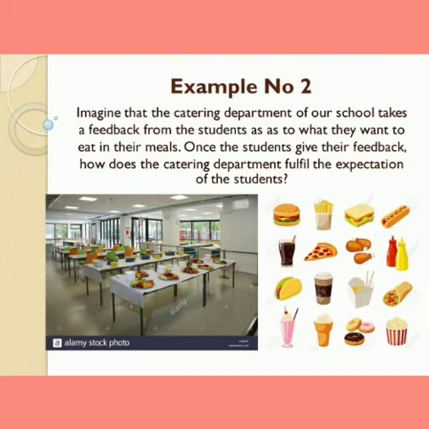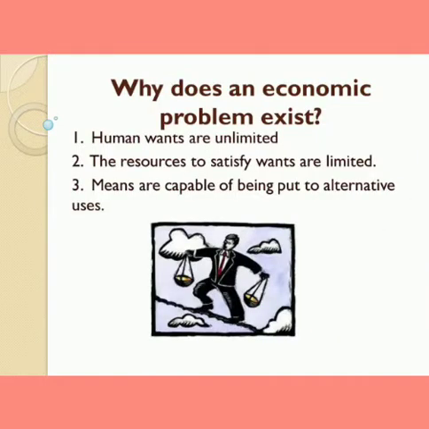So we would like to ask, then why does an economic problem exist? The answer is, an economic problem exists because human wants are unlimited, but the resources to satisfy these human wants are limited.